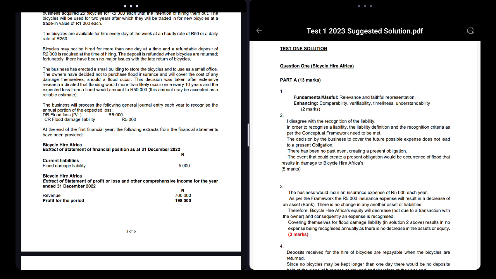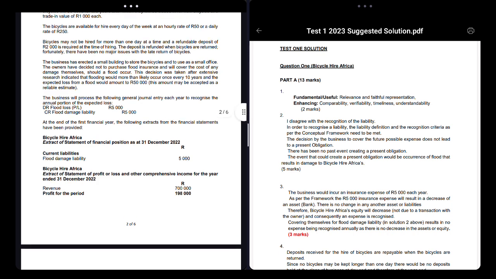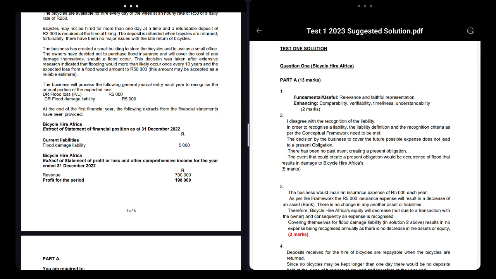So what they did is this, right? They expected the loss. Okay, so they expected that every 10 years there might be flooding and the loss will be worth 50,000. This amount is accepted as a reliable estimate, right? So they're basically estimating that this amount, 50,000, is the damage that will happen with the storm or whatever. The business processes the following journal entry to recognize the annual portion of the expected loss: debit flood loss, credit flood damage liability. Now, what is PL? This means profit and loss. This is the income statement, right? So this means this is an expense.